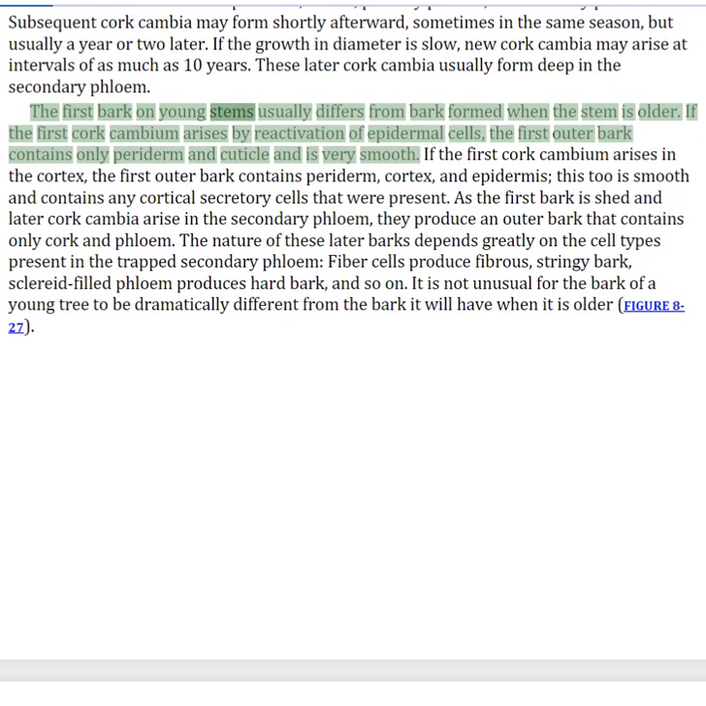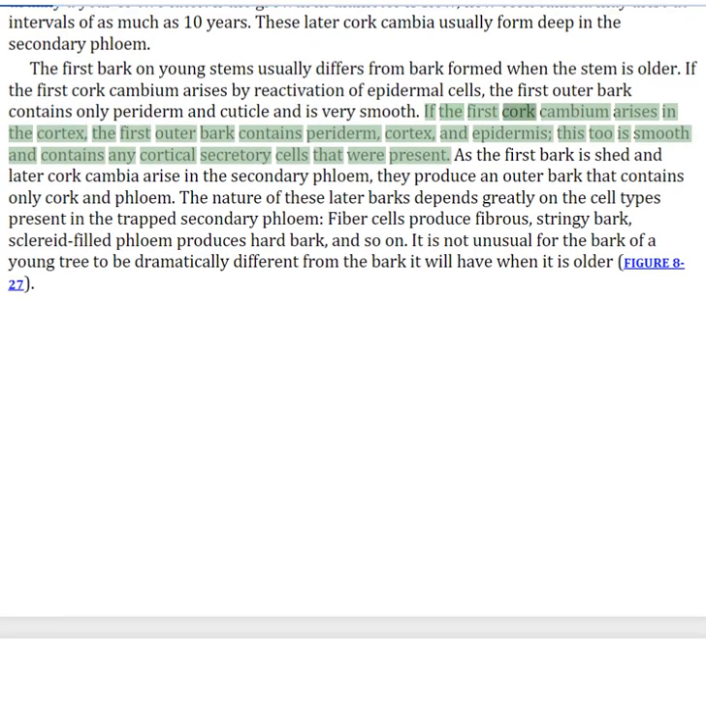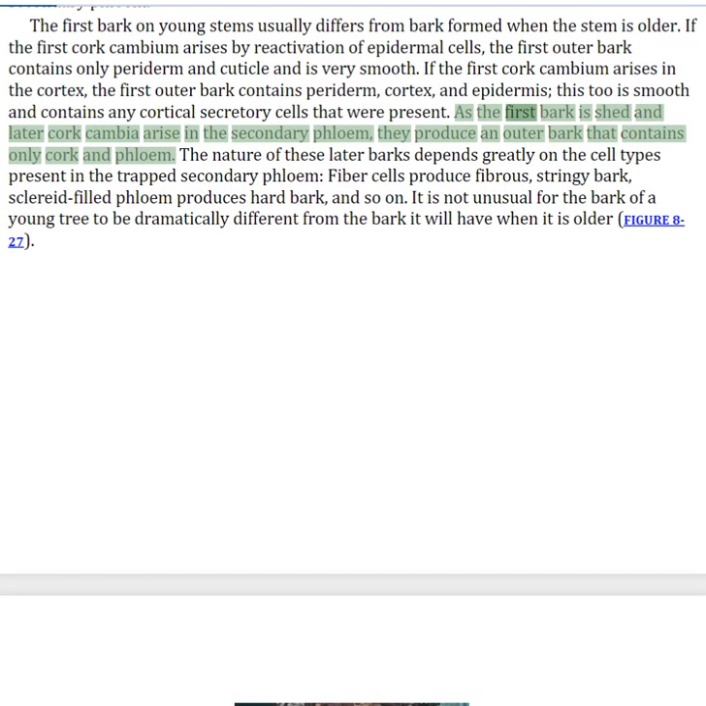The first bark on young stems usually differs from bark formed when the stem is older. If the first cork cambium arises by reactivation of epidermal cells, the first outer bark contains only periderm and cuticle and is very smooth. If the first cork cambium arises in the cortex, the first outer bark contains periderm, cortex, and epidermis. This too is smooth and contains any cortical secretory cells that were present. As the first bark is shed and later cork cambia arise in the secondary phloem, they produce an outer bark that contains only cork and phloem.